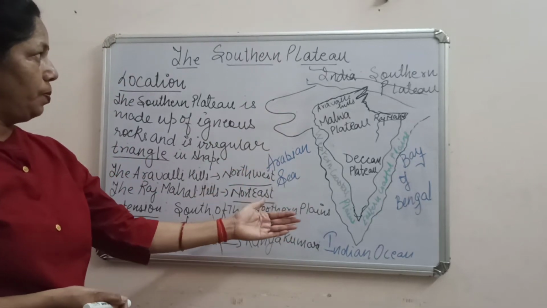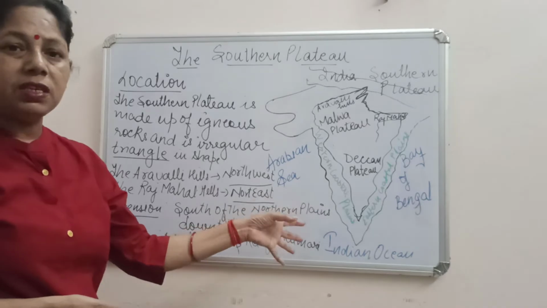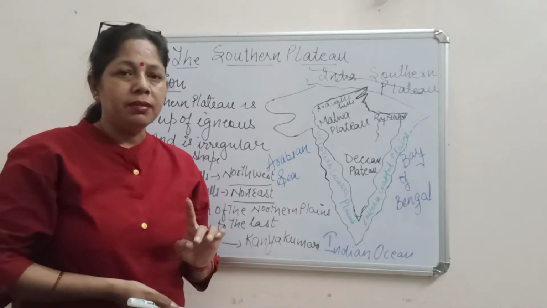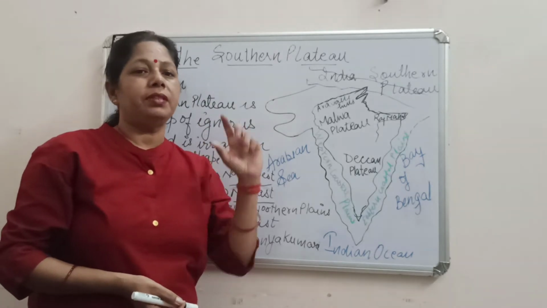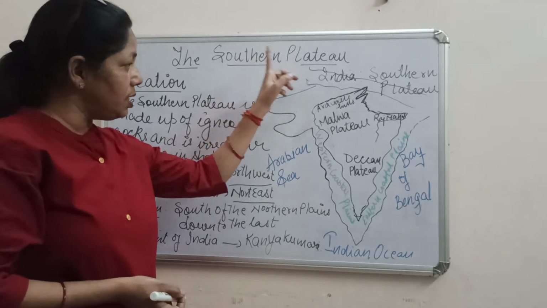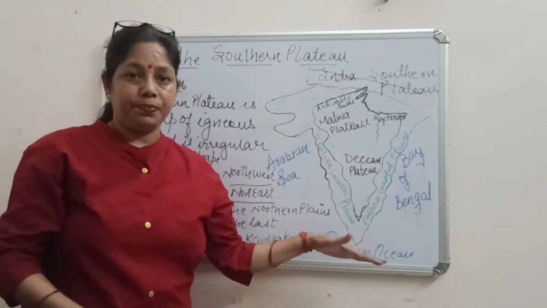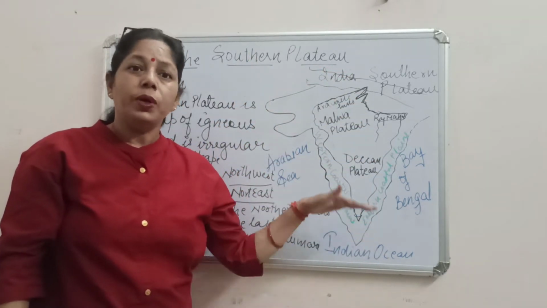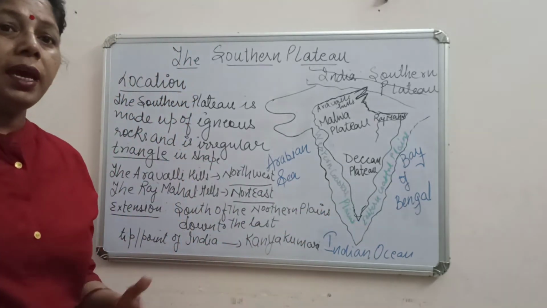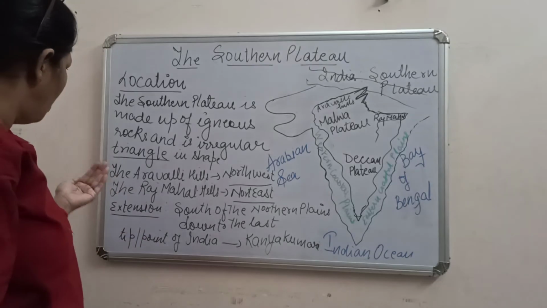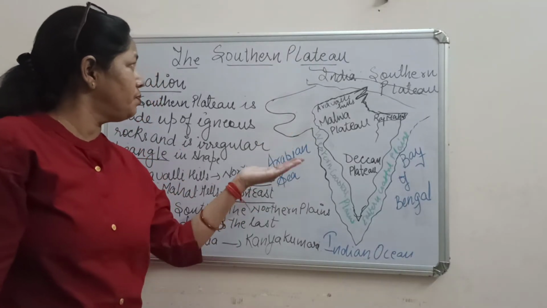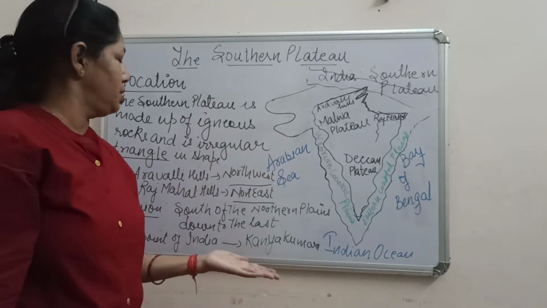southern plateau, the word itself says southern. First thing is clear: which region it is covering, whether northern, southern, eastern or western. The word southern itself says the plateau exists in the southern part of India. Secondly, what is the extension or location of this southern plateau? Let us first talk about the location of the southern plateau.